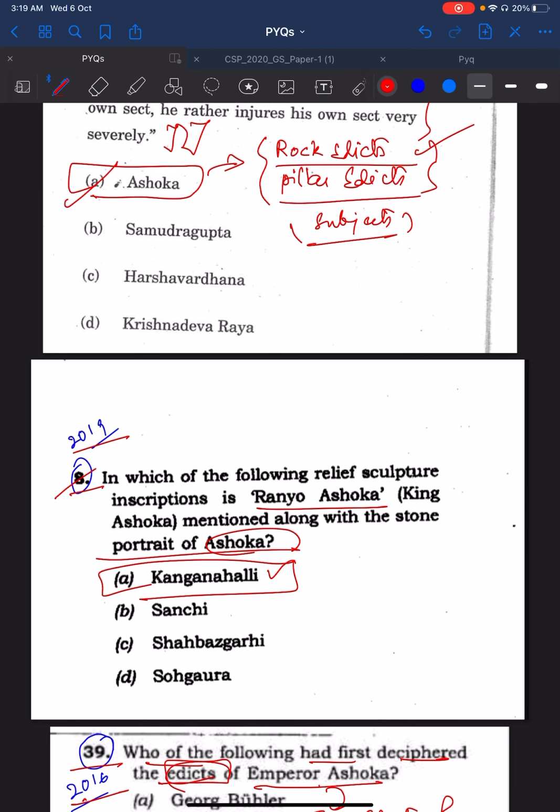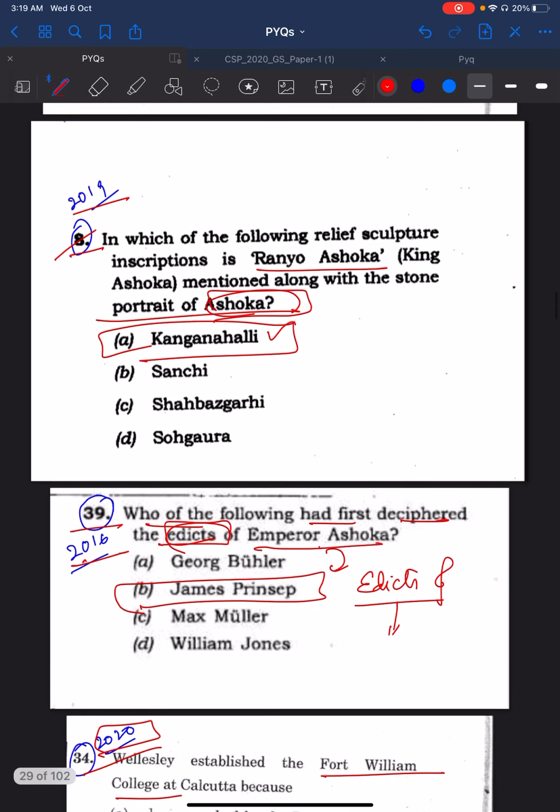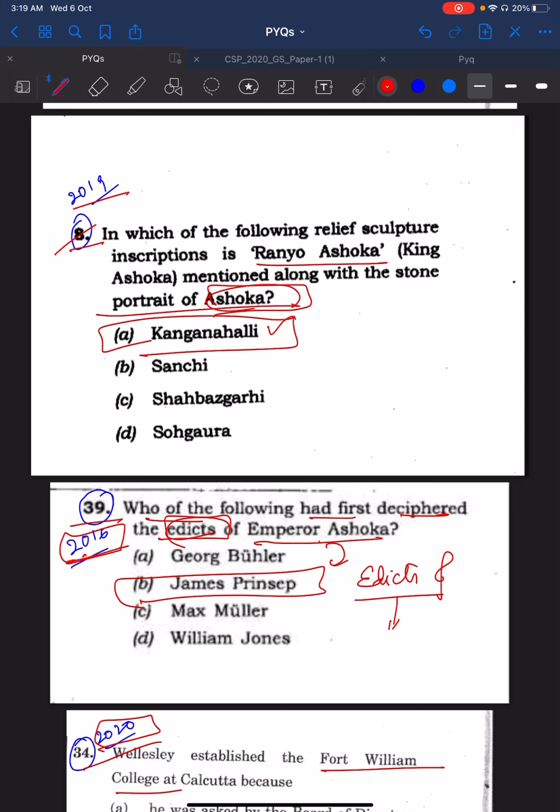In 2019, a question was asked on Ashoka. In 2016, a question was asked about edicts of Ashoka: who of the following had first deciphered the edicts of Emperor Ashoka? This is James Prinsep. So continuously questions are being framed on Ashoka.